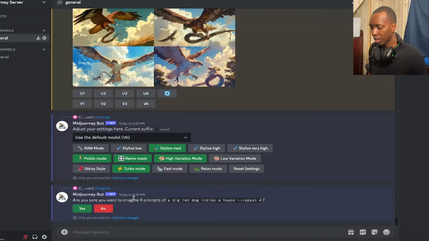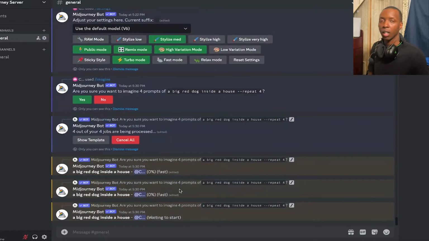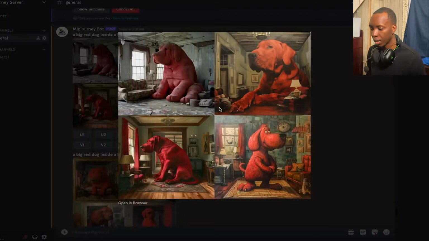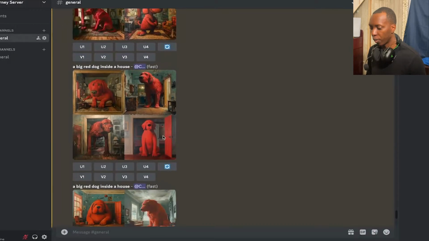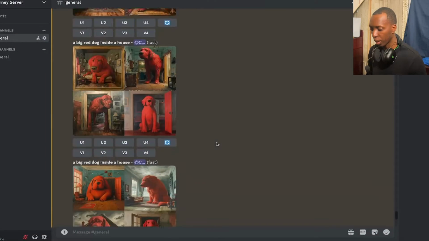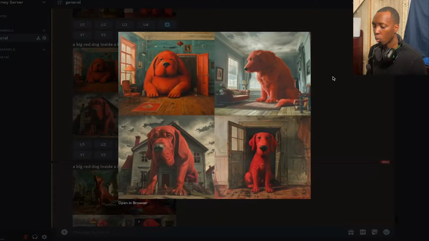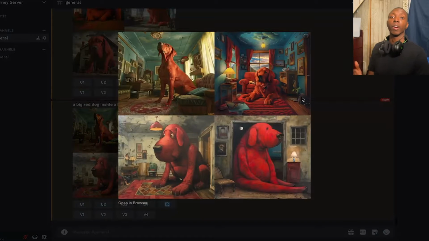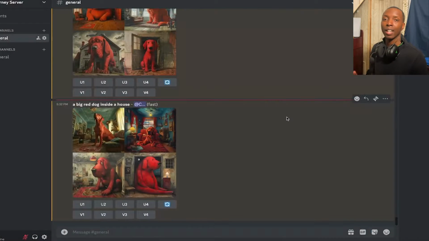Are you sure you want to imagine 4 prompts of a big red dog? You say yes. And so it's already running concurrently, which is really good for those who know that they'll be trying out many different versions of an image of the same idea. Then you just wait for all of them to go through. You see, it gave us 4 sets of images with very different art styles, which is really good. If you didn't know what you were looking for, you would choose one of these and then ask Midjourney to make you many variations of the one that you're looking for. That's the strength of having repeat, instead of having to run the prompt, then look, then run the prompt again, then look.